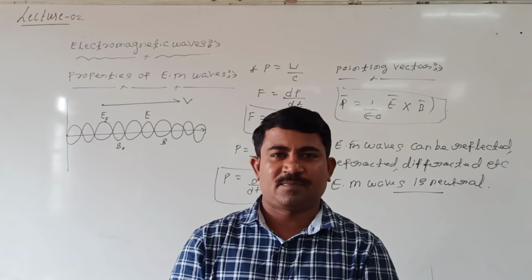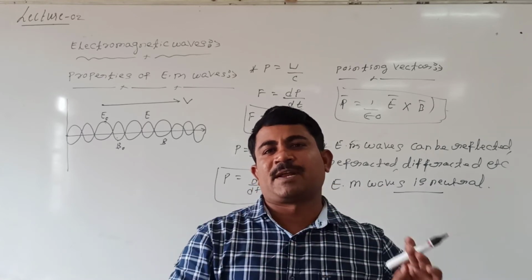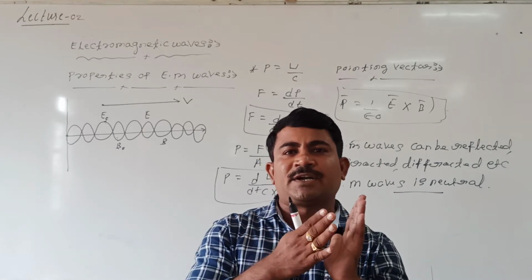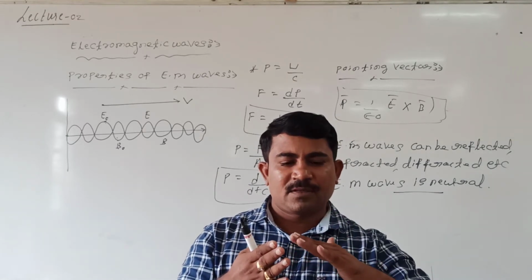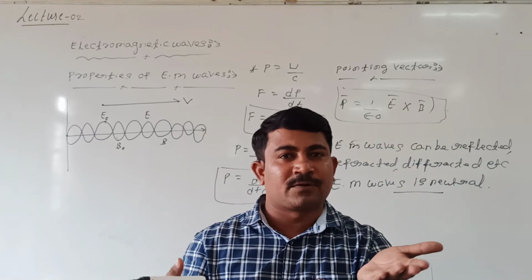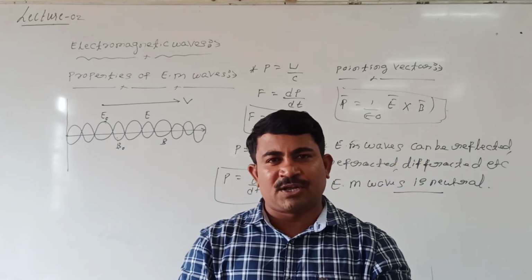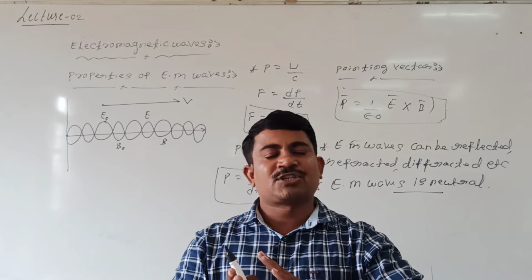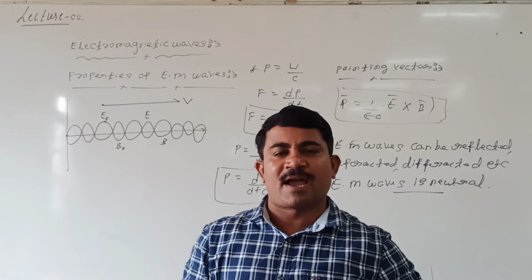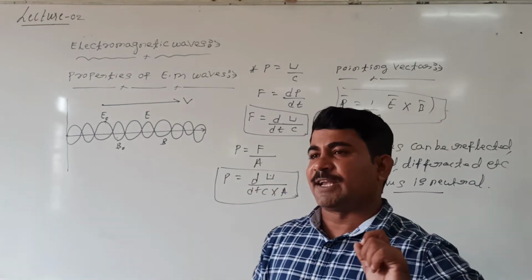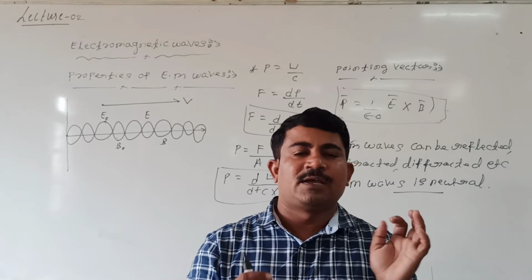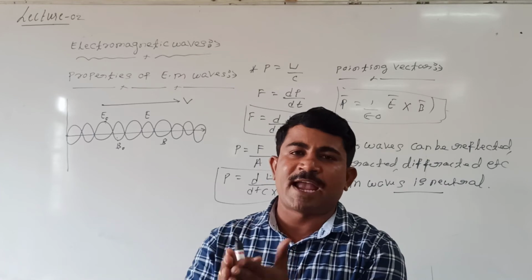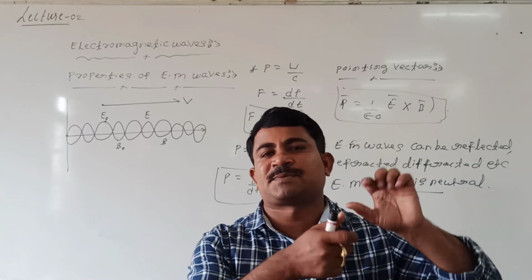Charge oscillates not only with the same amplitude but with different amplitudes, and due to different amplitude oscillation, there are 7 types of electromagnetic waves. They are gamma rays, X-rays, UV rays, visible rays, IR rays, microwaves and radio waves. These are the 7 types of electromagnetic waves.